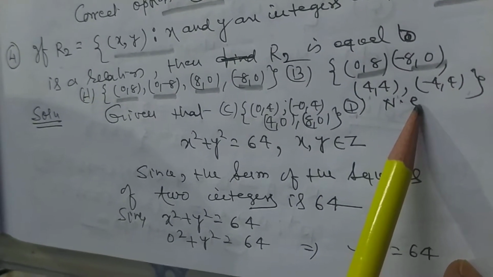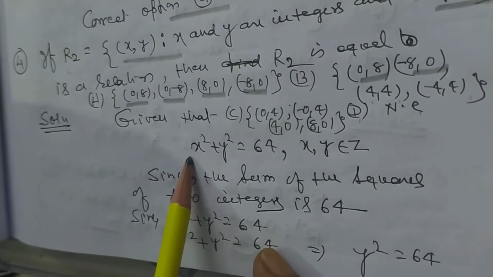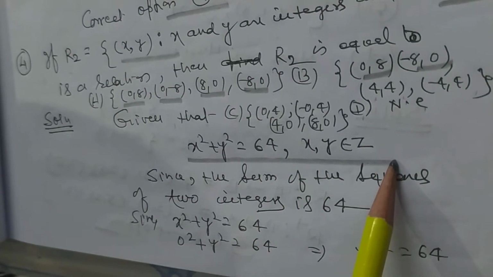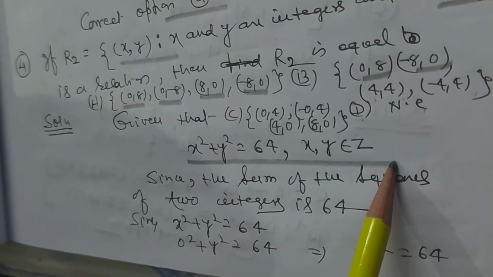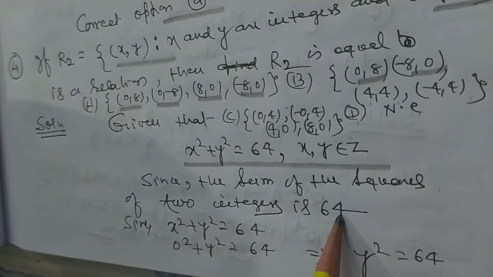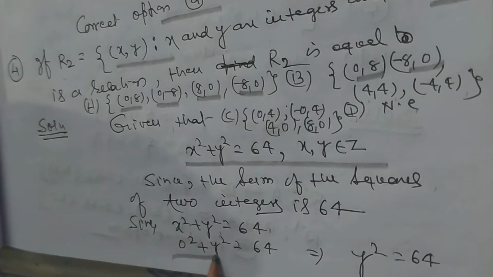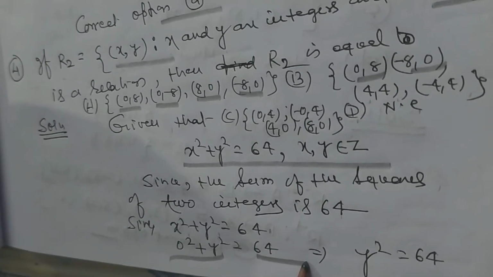Here D is none of these. Given that x square plus y square is equal to 64 and x, y belong to Z, that is integers. Since the sum of the squares of two integers is 64, it may be 0 square plus y square is equal to 64.